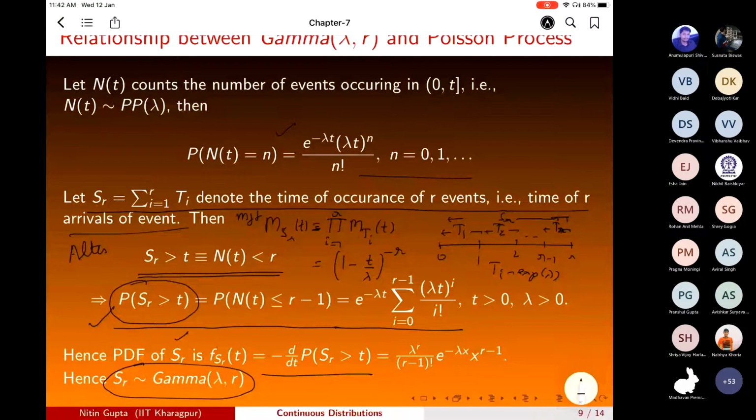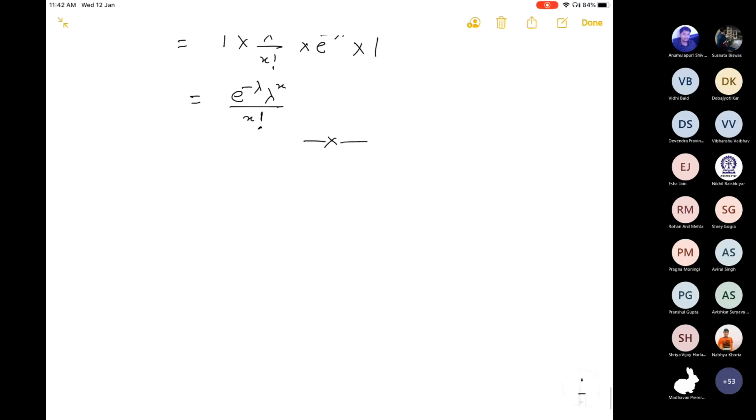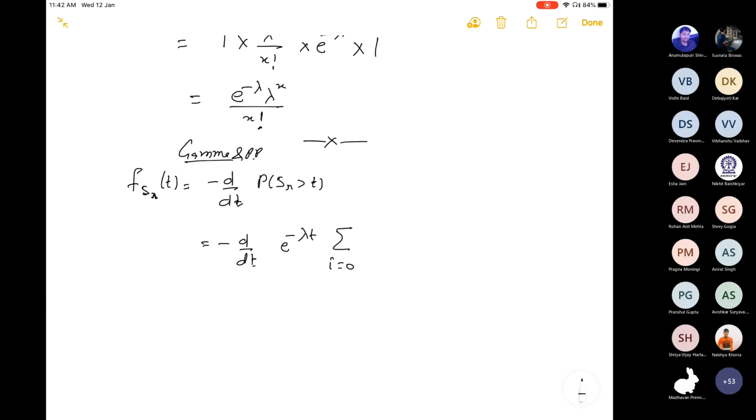So f_{S_R}(t) is minus d by dt of probability S_R greater than t. This is the relationship between the gamma and the Poisson process we are seeing. So this is minus d by dt of e raised to power minus lambda t, summation i is from 0 to R minus 1, (lambda t) raised to power i divided by i factorial.